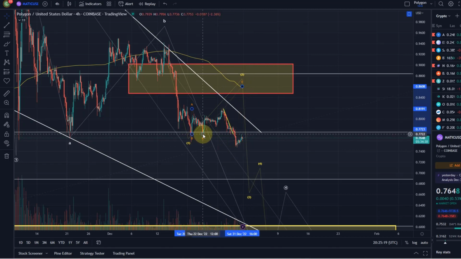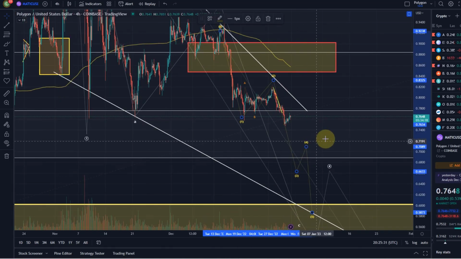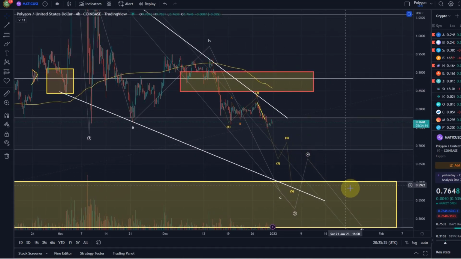But the problem is we have here a retracement where we shouldn't really have one ideally. There are numerous ways of how this can be solved. We could, for example, say that this C wave here is also a diagonal pattern, and then we have to label the wave 3 here as an ABC as well.